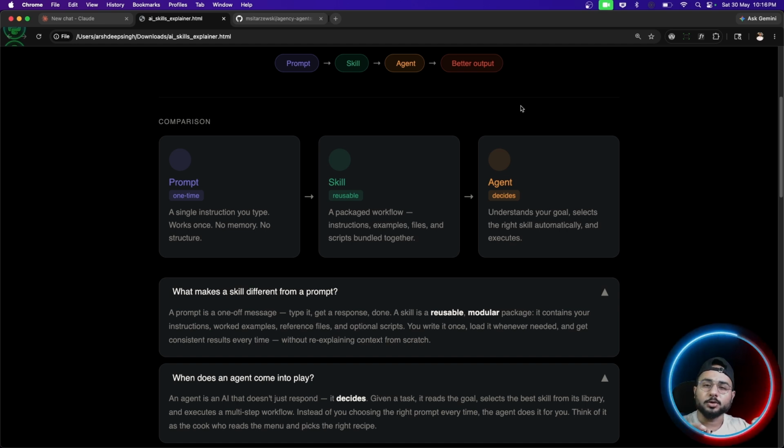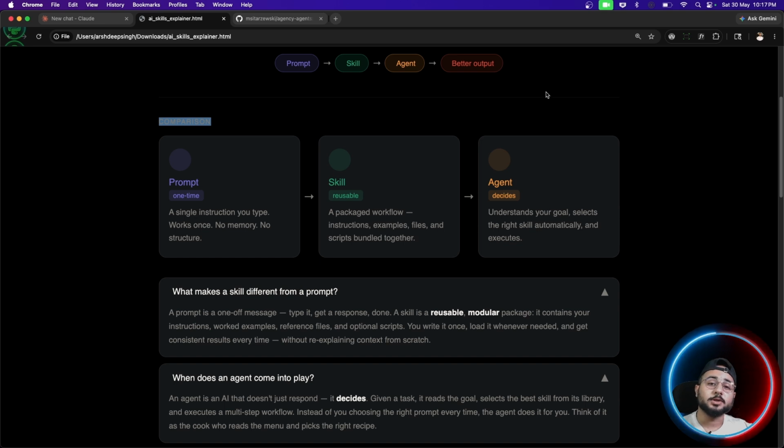Why? Because it is not just instructions guys. You have instructions, you have a set of examples, which is good, and then you also have files, you also have, let's just say, assets. It can be an image, some kind of PNG or WebP format image, or a CSS file, anything like that, right? So a skill is like a package for you to enhance the LLM's output.